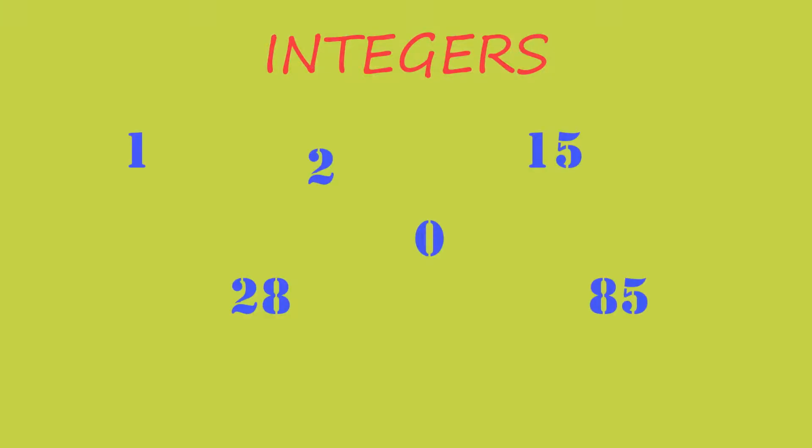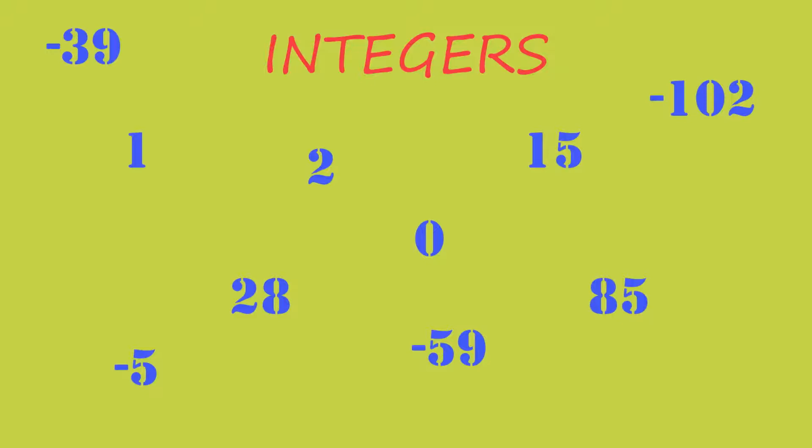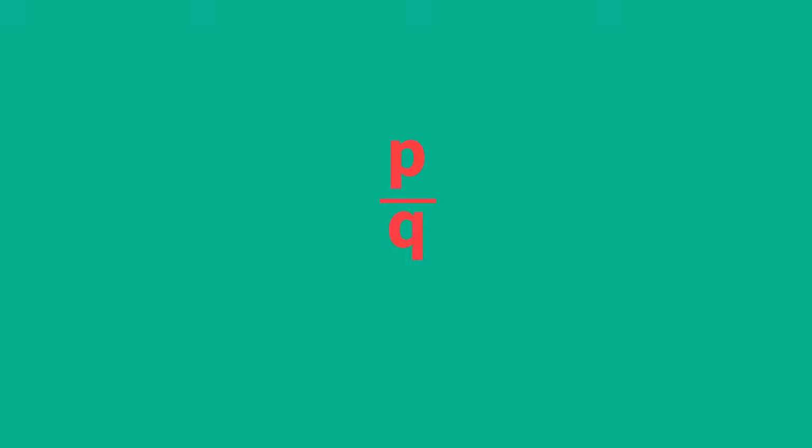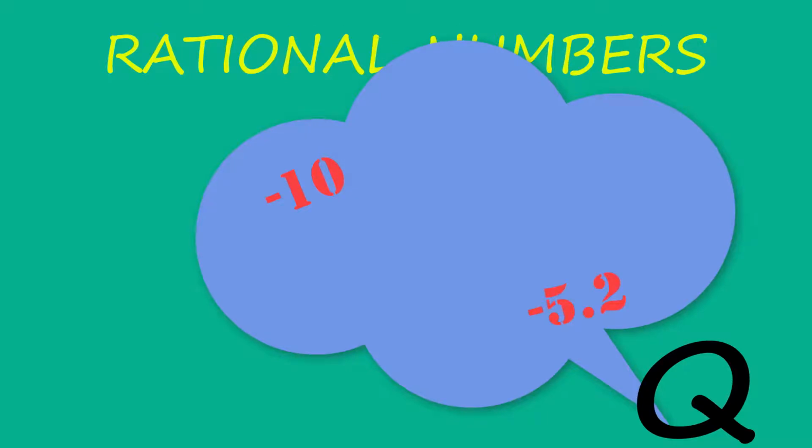The next set is called integers. This set contains natural numbers including their negatives. Its symbol is Z. The set Z contains all negative counting numbers, 0 and all non-negative counting numbers. The ratio of an integer and another non-zero integer forms the set of rational numbers. These numbers are denoted by letter Q. -10, -5.2, 0, 1.75, 25 and a quarter are some examples of these rational numbers.